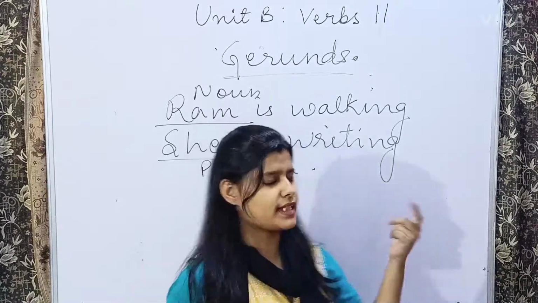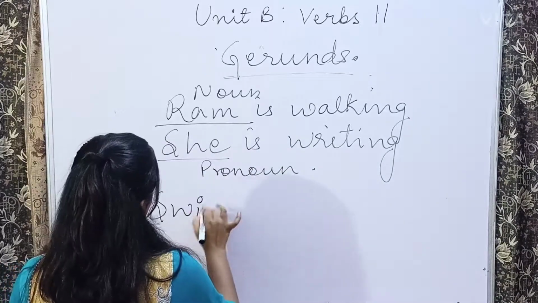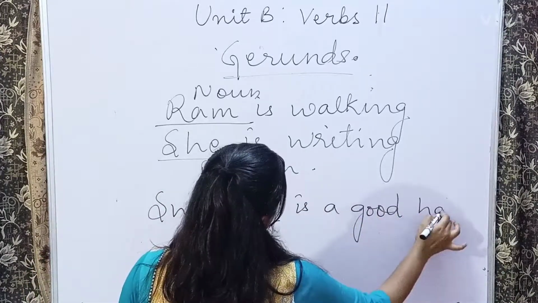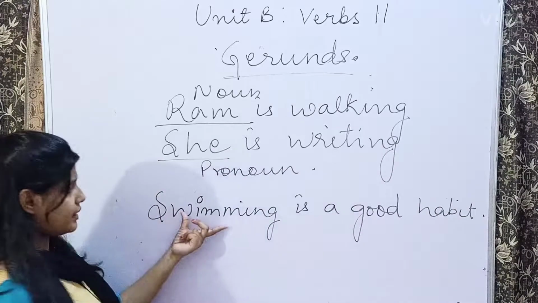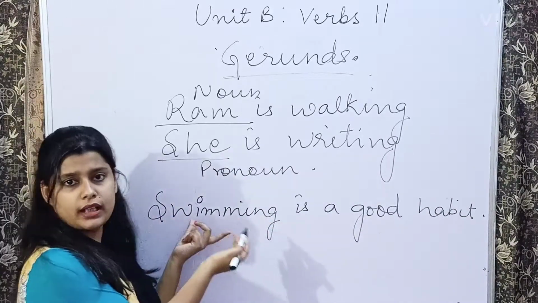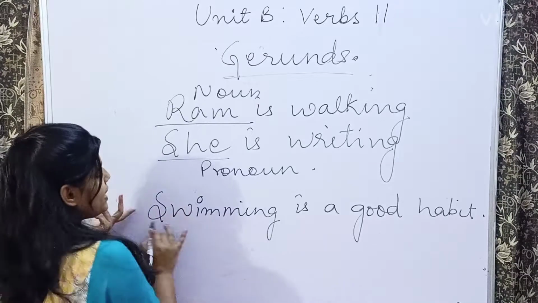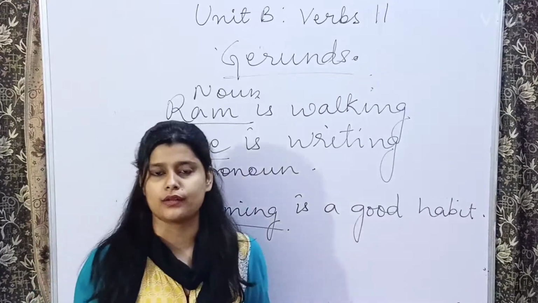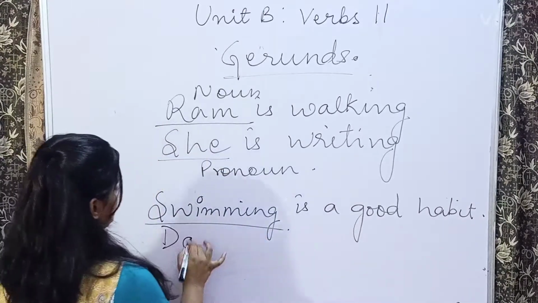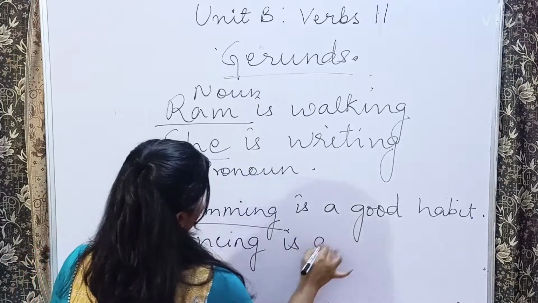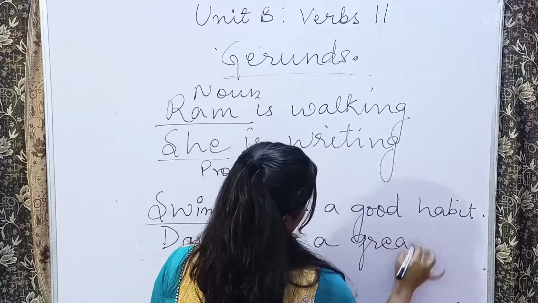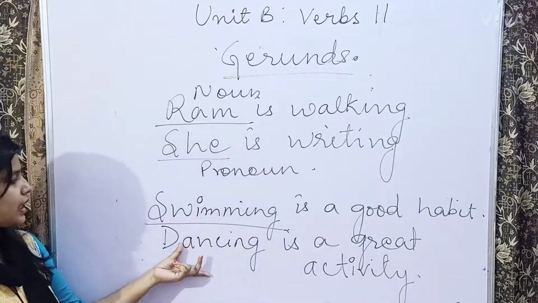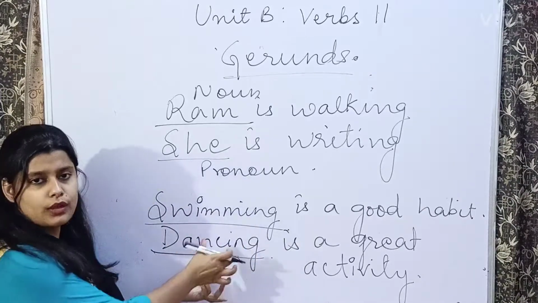No. Suppose I say, swimming is a good habit. In this sentence, can you see, this sentence is not starting with any kind of noun or pronoun. It is simply starting with a verb, because swimming is an activity. It's an action done. So it's a verb. Or suppose I say, dancing is a great activity. In this sentence also we can see that this is starting with a verb. There is no noun or pronoun.